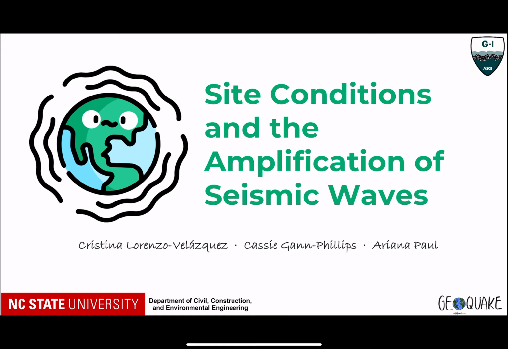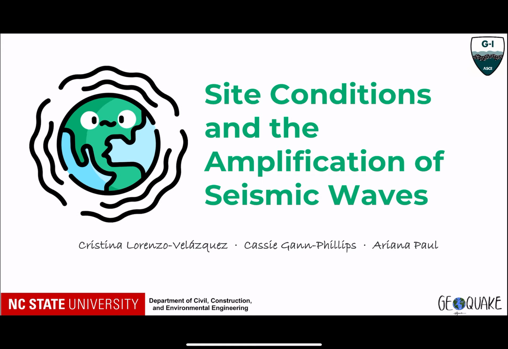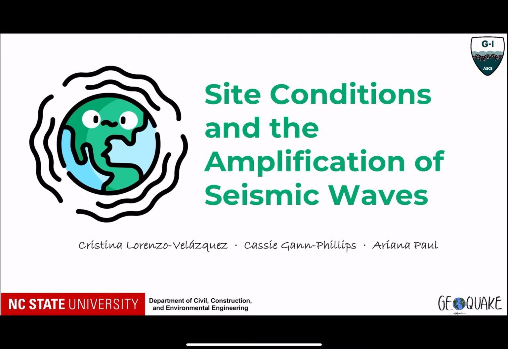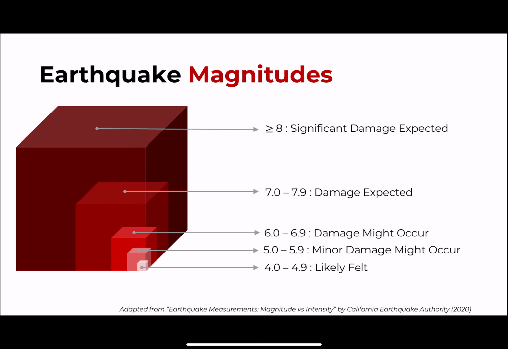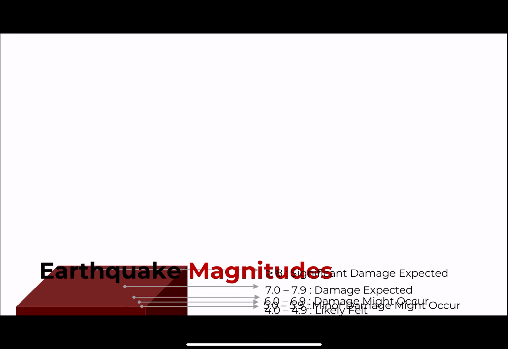Hello everyone, today we will be talking about how local soil conditions, such as the soil properties at a site, can amplify or de-amplify seismic waves from earthquakes. You probably know that the intensity of ground shaking depends on the earthquake magnitude, or the size. But did you know that the soil conditions can also have a significant impact on how intense and damaging an earthquake ground motion may be?